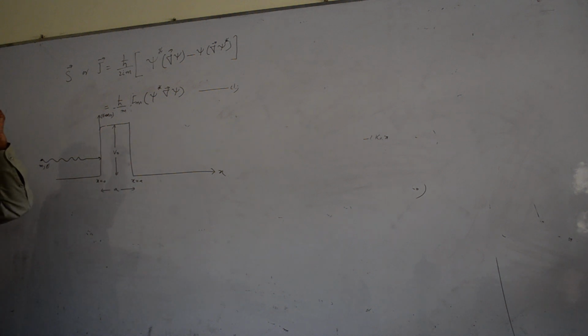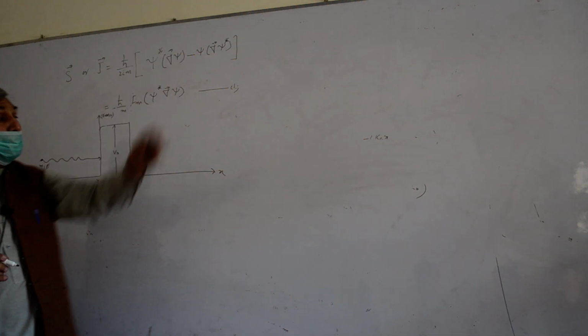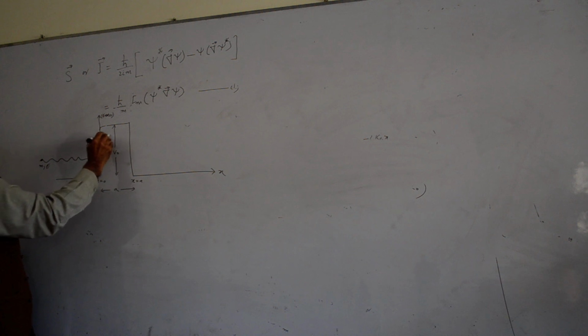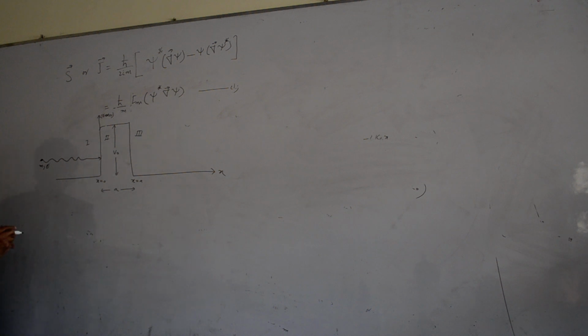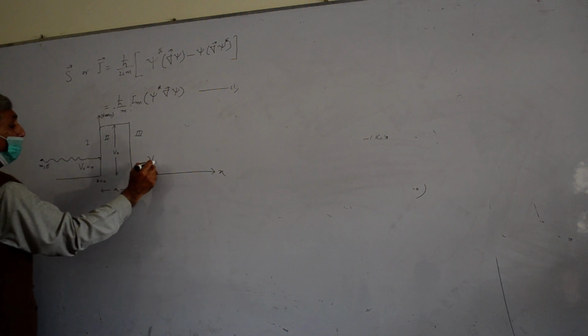Now in the last example, the step problem, it was extended towards infinity. Now clearly there are three regions, 1, 2 and 3. So you will be writing three Schrodinger equations. Here there is no potential at all. So V naught is equal to 0 here. V naught is equal to 0 here.